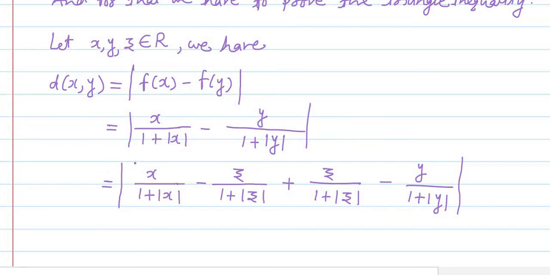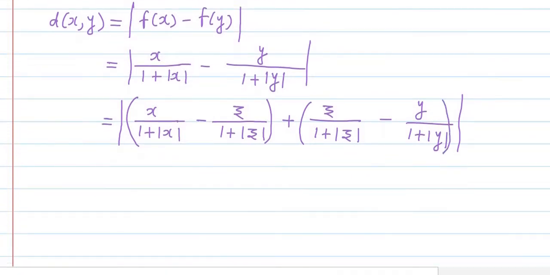Now, we'll make two groups. We'll make the first group of the first 2 terms and the next group of the last 2 terms. And we will use the property of the absolute value function, that the absolute value of a plus b is less than or equal to the absolute value of a plus the absolute value of b.